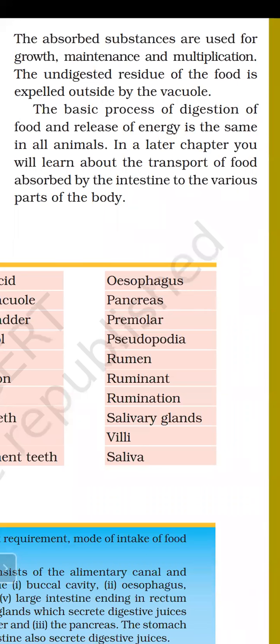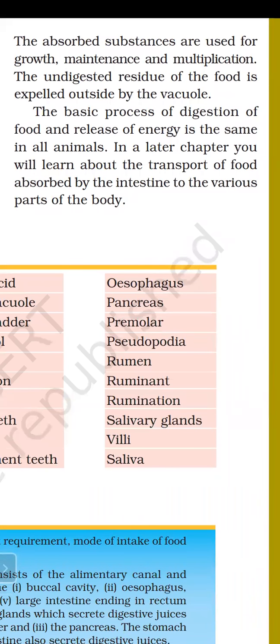The basic process of digestion of food and release of energy is the same in all animals. So what we have learned till now is that the basic process is the same in all animals, whether they are grass eating animals, human beings, or single cell organisms like amoeba. All animals, whether microscopic, single cell or multicellular, take food, take energy from that and remove the waste product out of their body.